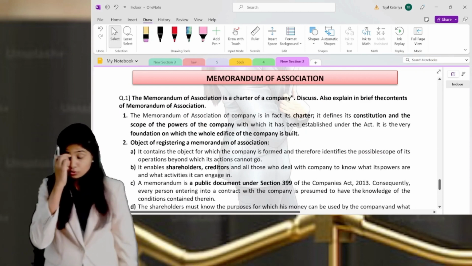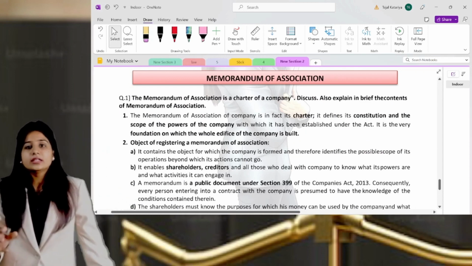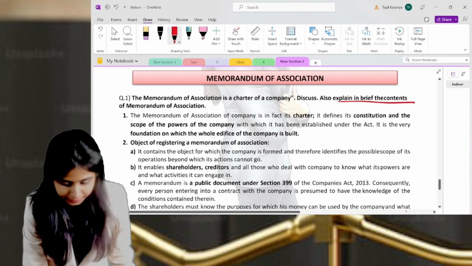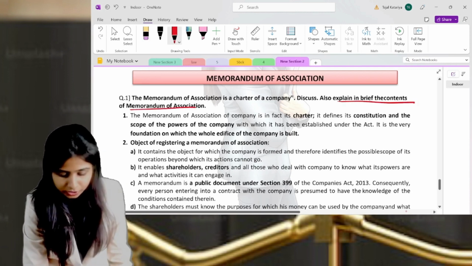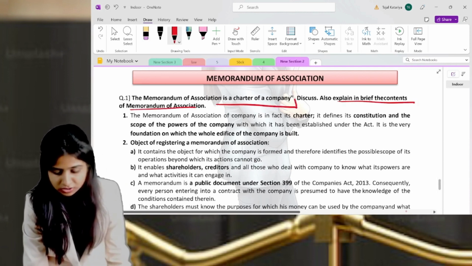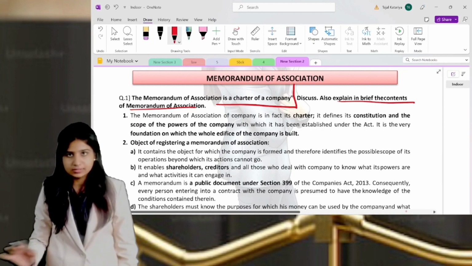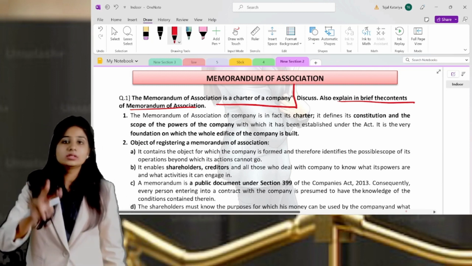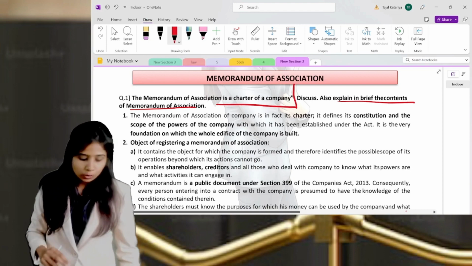Either you will get the question as 'explain the content of the memorandum', or you will get the question as 'memorandum of association is a charter document of a company'. These are the two questions, or these two questions may come together. So how is this supposed to be written?